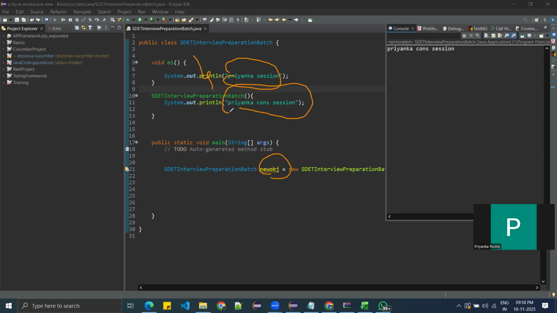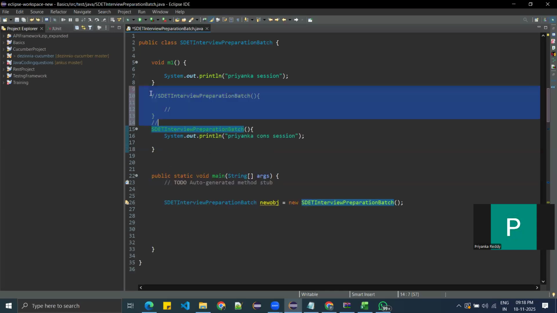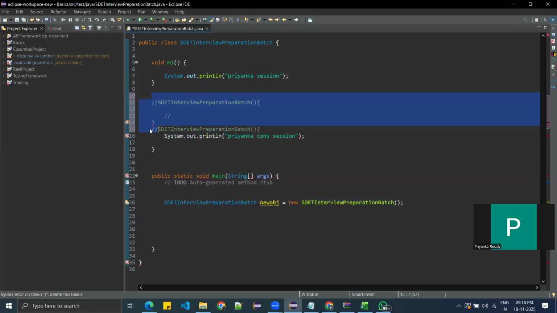That's it. So that is the main importance of the constructor. The constructor will be executed in the process of object creation. There is no need to call it explicitly by using the object name. When you have created a constructor, then the Java compiler will not create one. When you have not created any constructor, then the Java compiler will create the constructor. And the default constructor, as I told, is a zero argument constructor.